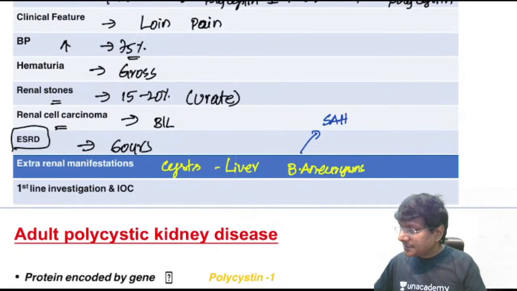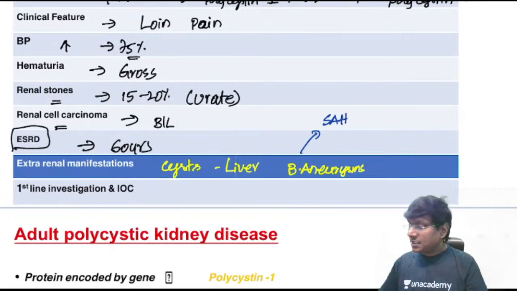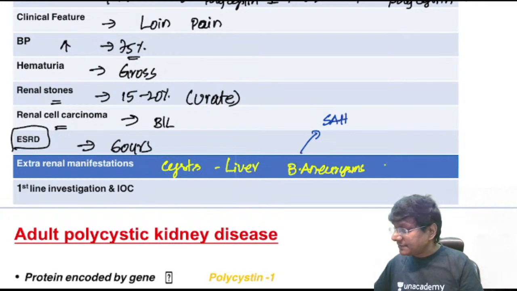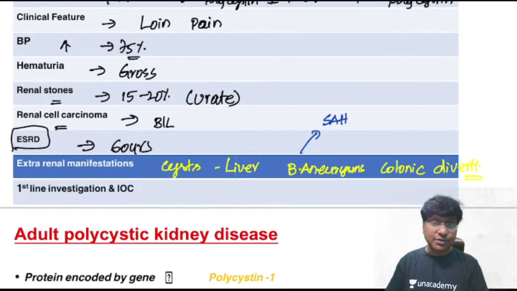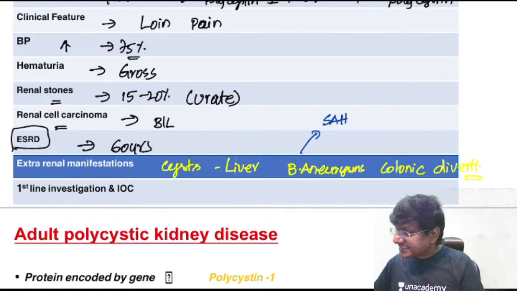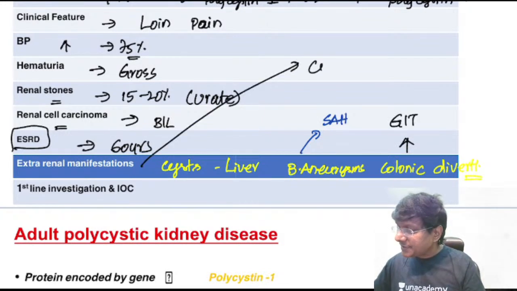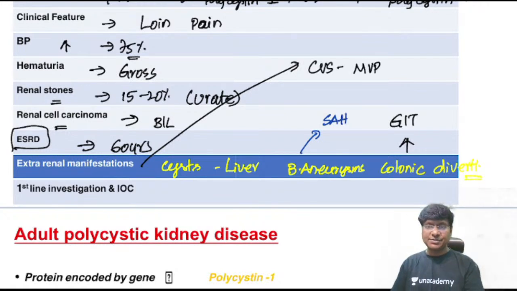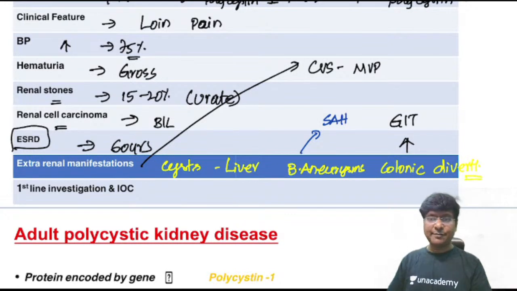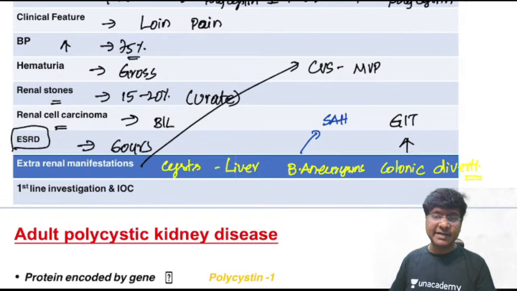Then another very important extrarenal abnormality will be colonic diverticulosis. So this will be the GIT manifestation. Then what will be the cardiovascular system manifestation? That will be in the form of mitral valve prolapse. So these are the extrarenal manifestations.